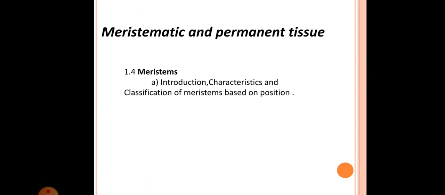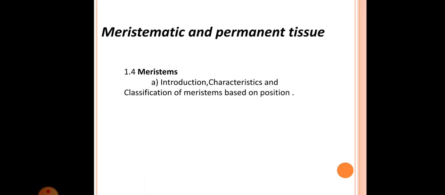The tissues in a plant body can be divided into two categories. The first one is meristematic and the other one is the permanent tissues. For development or morphogenesis, the meristematic tissues are very important because only these tissues can add new cells in the plant body. The meristematic tissues or meristem are composed of cells which are immature, not fully differentiated, and possess the power of cell division.